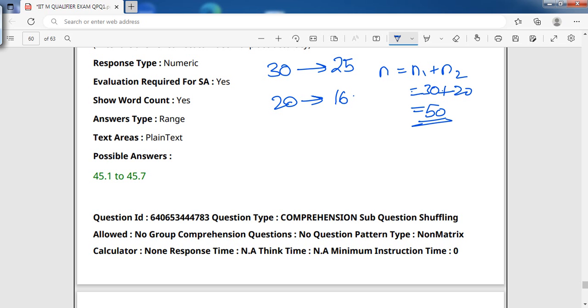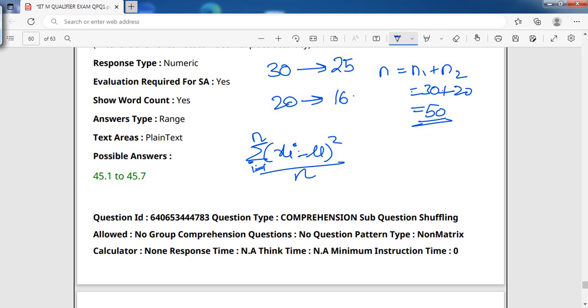So how do we calculate the population variance? Summation of (xi minus mu) whole square by n, where i is equal to 1 to n, for the population variance. For sample variance, it would be n minus 1. Now we already have all the values: n1, n2, and the variances already calculated.